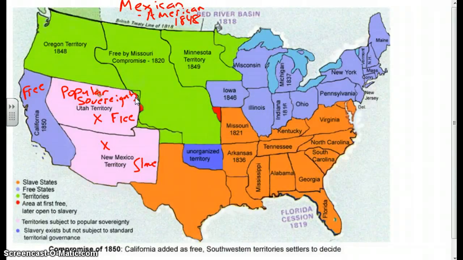That there was some disputed territory between New Mexico and Texas, and this disputed territory, Texas would get paid $10 million for this disputed territory between New Mexico and Texas.